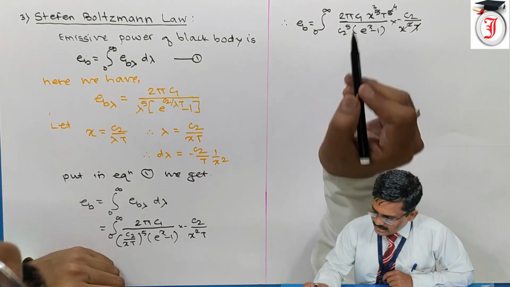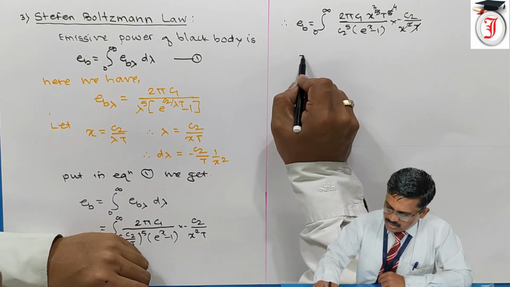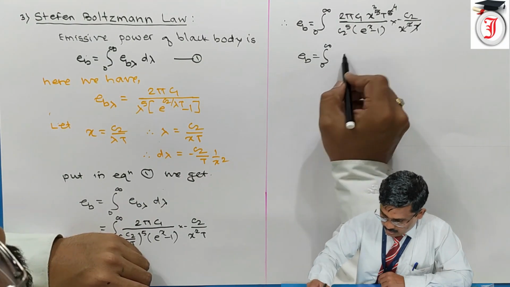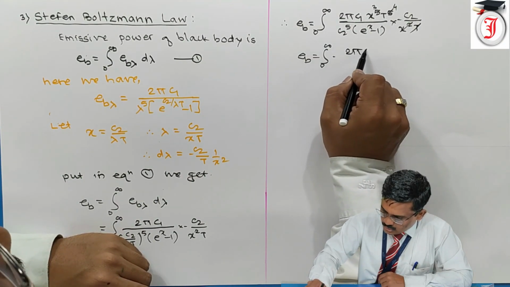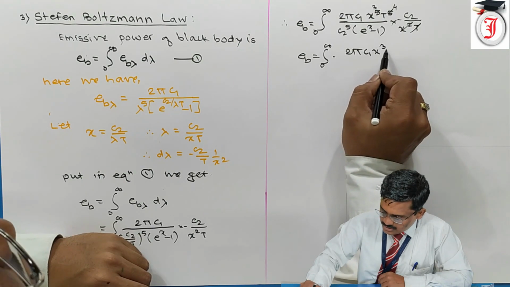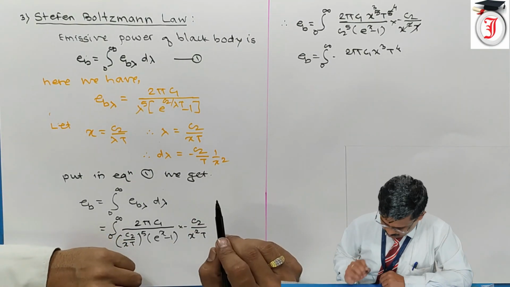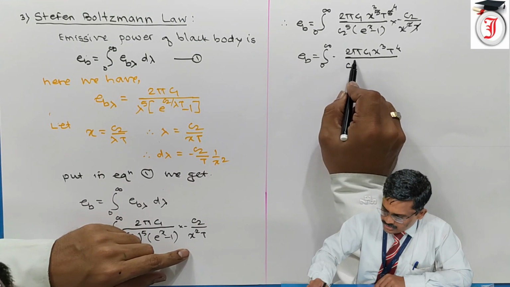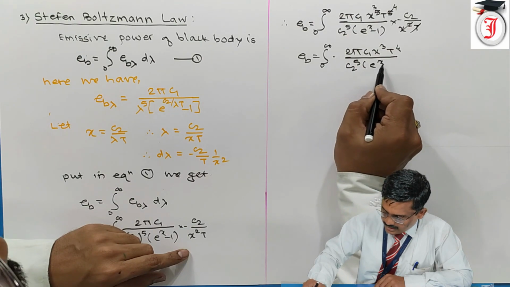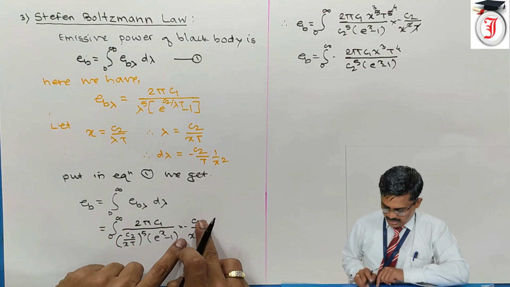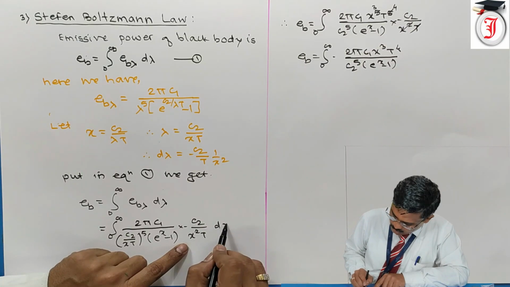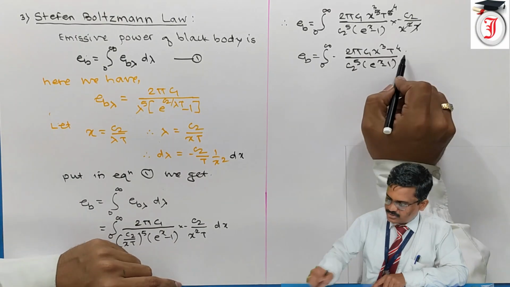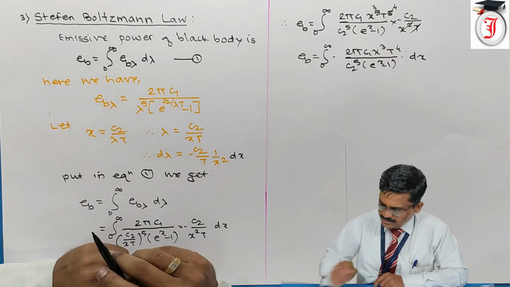Now simplify this equation. EB is equal to integration 0 to infinity, minus 2 pi C1 x raised to 3 T raised to 4 upon C2 raised to 5 into bracket e raised to x minus 1, into dx. So when we differentiate this, we have into dx.